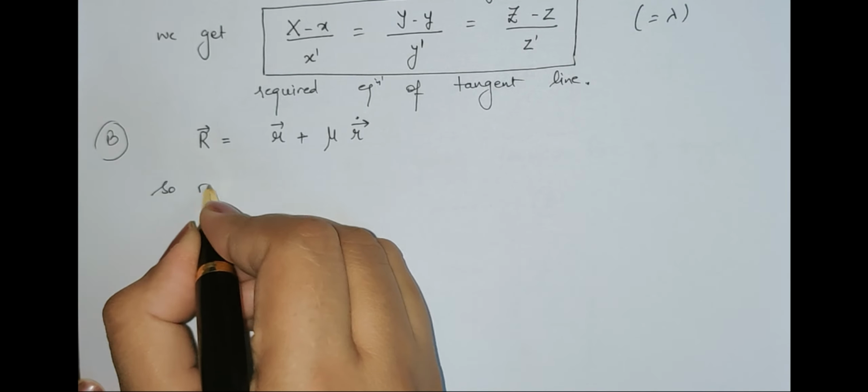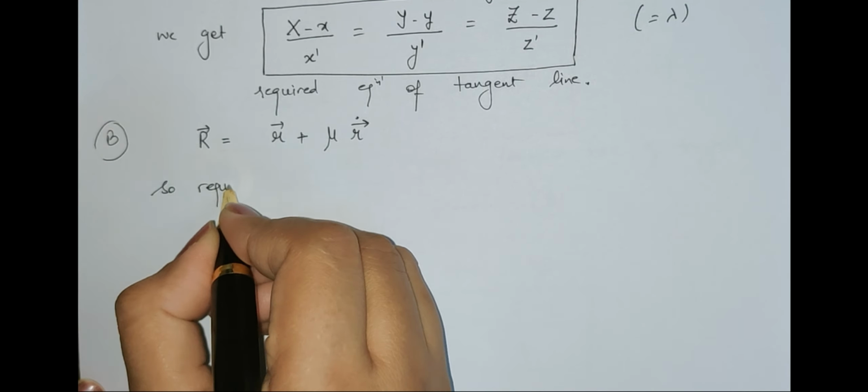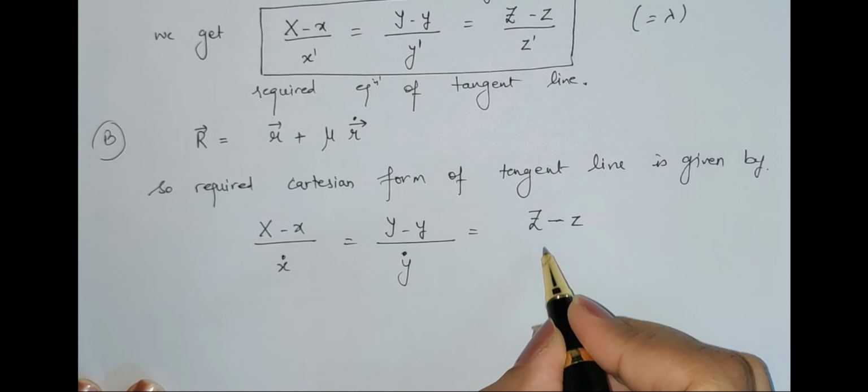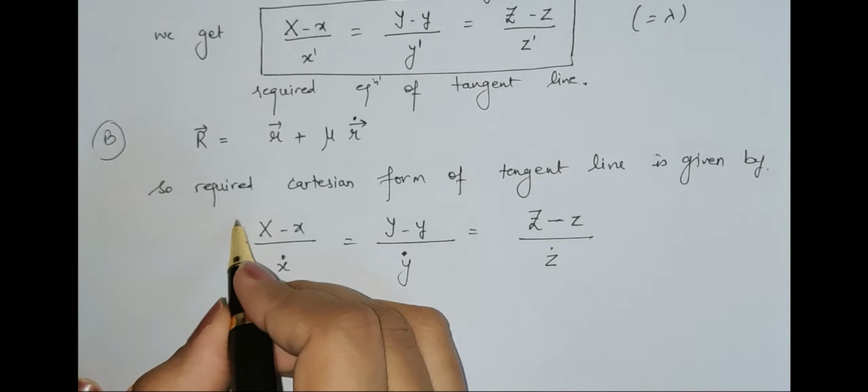So the required Cartesian form of the tangent line is given by X minus x upon, and similarly Y minus y, Z minus z. Absolutely the same. The only difference is earlier we used dash because it involved r dash. Now we are involving dot, r dot. So correspondingly here it will be x dot, y dot, and z dot, and it is also very easy to remember.